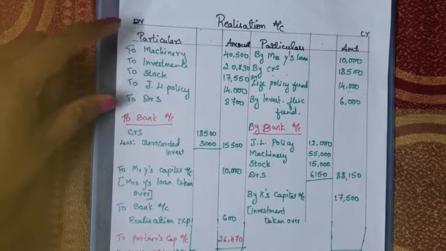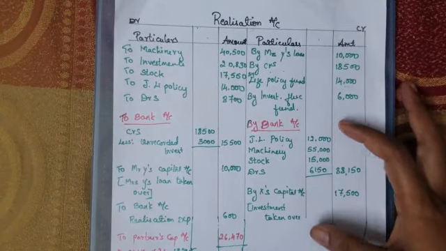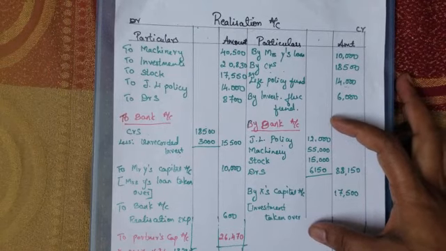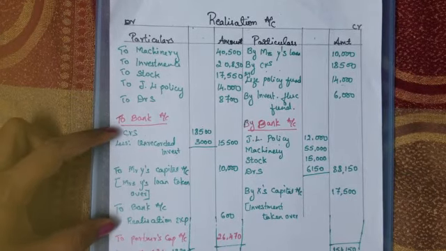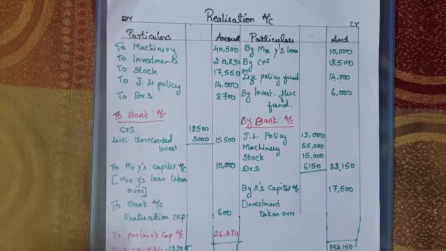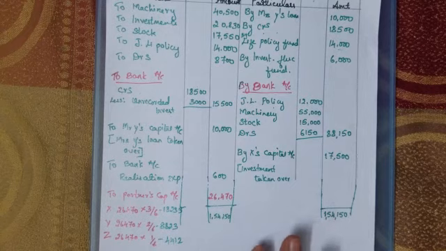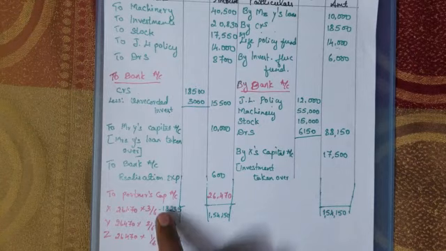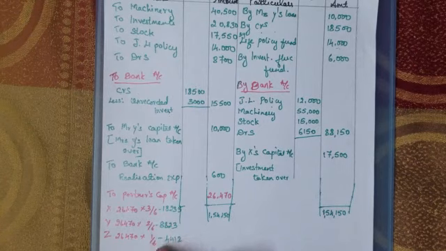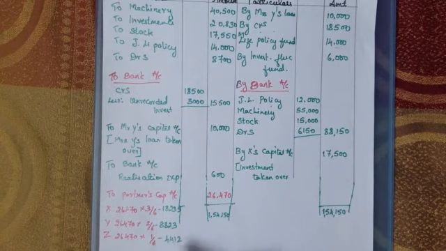Realization, debit side all the assets at book value and all the liabilities at the book value. Then whatever the adjustment related to assets we will be writing under the bank account. And here all the adjustments related to the liabilities will be written here. And finally we will find out the realization profit or realization loss. In this case we have earned realization profit, and that has to be shared for the partners in the given ratio. The given ratio is 3:2:1. So if you add 3:2:1, you will get total 3 plus 2 plus 1 is 6. So all the denominators we have taken as 6.